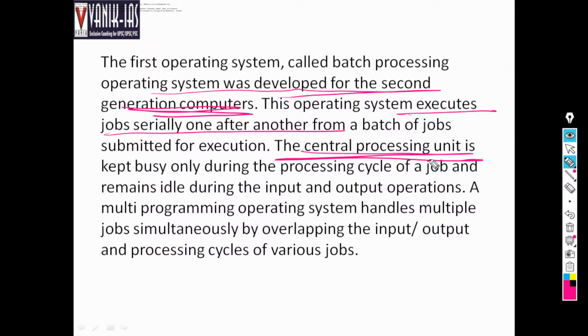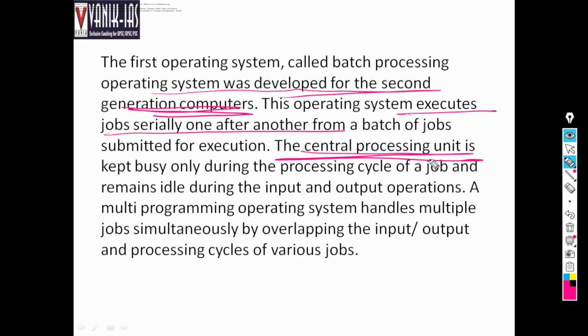Right. For example, I have given: direct the monitor, direct the sound output system, take the data from the memory. This is the job of the central processing unit, execution of different programs. But during input and output, when input is given, that is received by the input devices, and during output operations, for example, the monitor is doing its work.